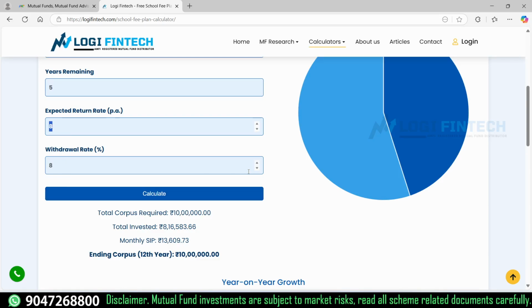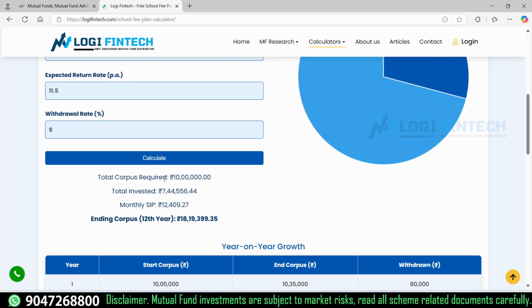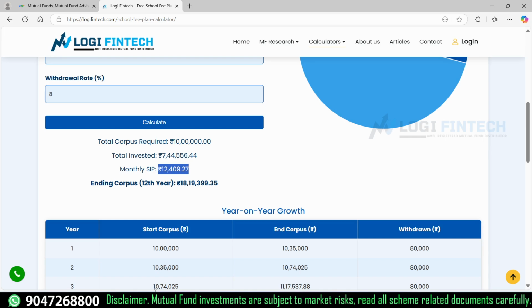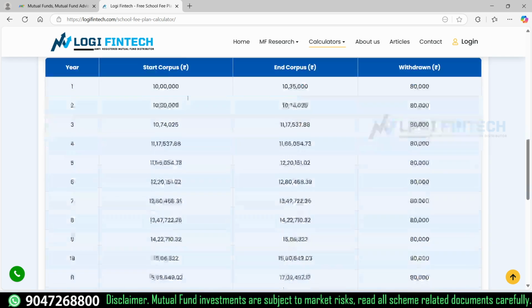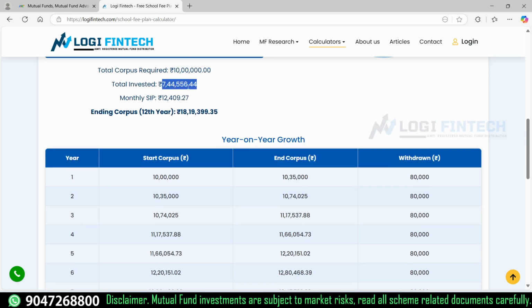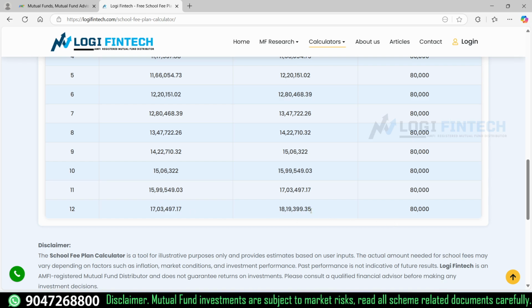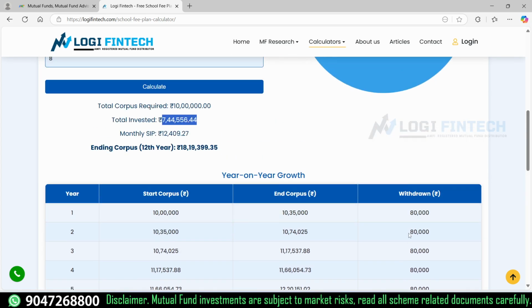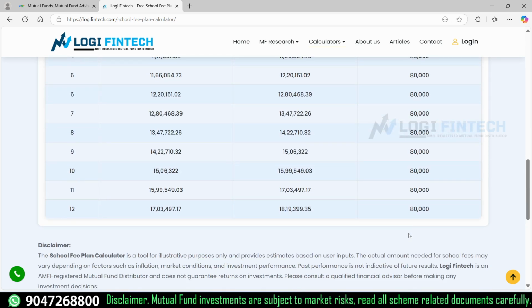But if you are making 11.5% in a kind of hybrid fund, and you are planning an 8% withdrawal, the 10 lakh investment has grown to 18 lakh. For that you require a monthly SIP, but your overall investment in this 5-year period is 7.4 lakh. In the 5 years the growth would be exactly 10 lakh, and from that you are going to start your withdrawal. With an overall investment of 7.44 lakh, your ending capital would be almost 18 lakh, and you already withdrew almost 9.16 lakh.